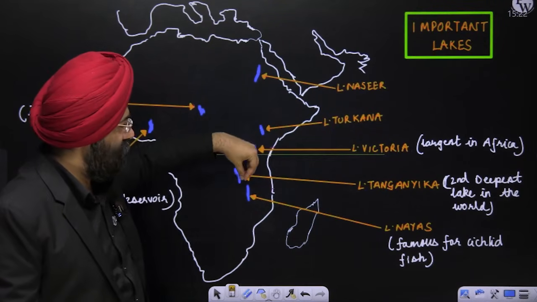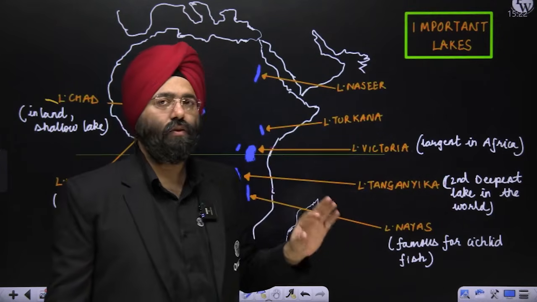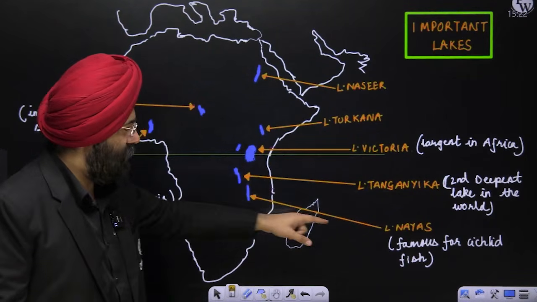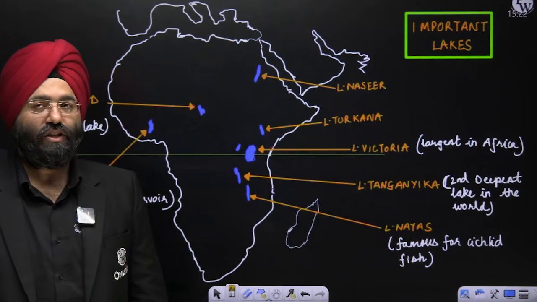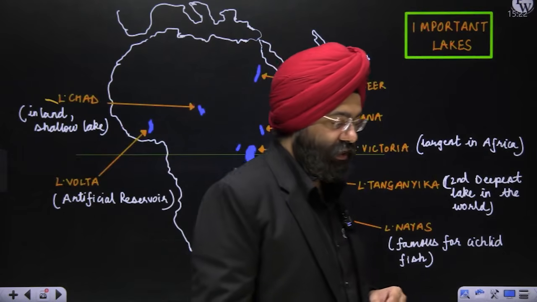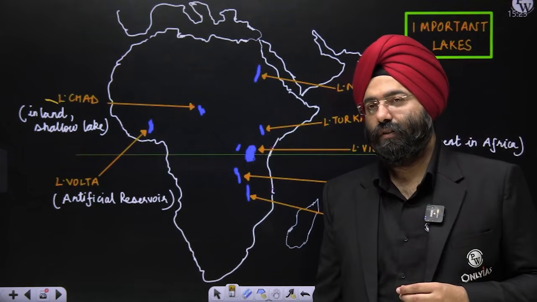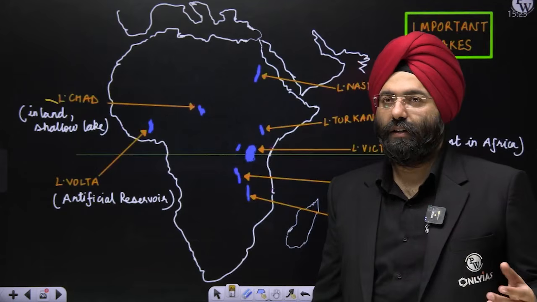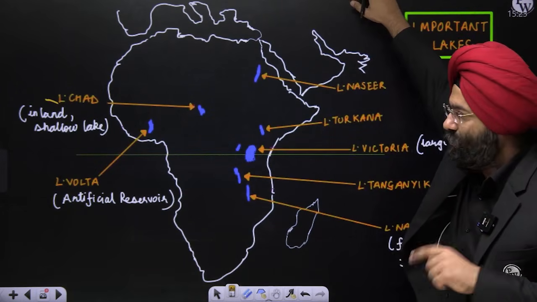You go further south, you have Lake Tanganyika. This is the second deepest lake in the world. You come further south, you have Lake Malawi, famous for the cichlid fish. Cichlid fish. These are small fishes which are present, and you will recall that this question has also been asked in the civil services examination, right? Few years back.